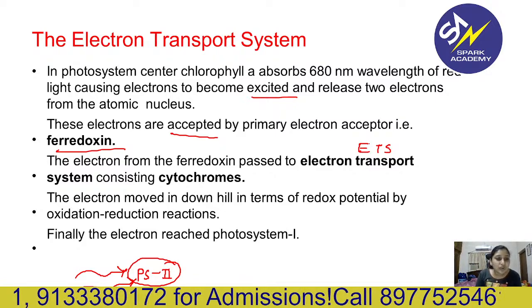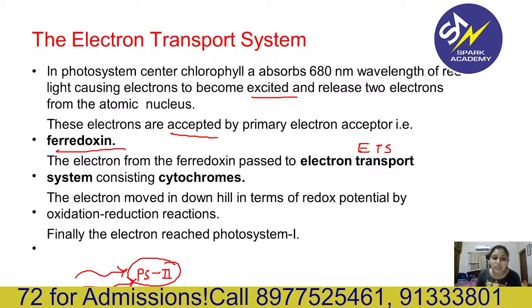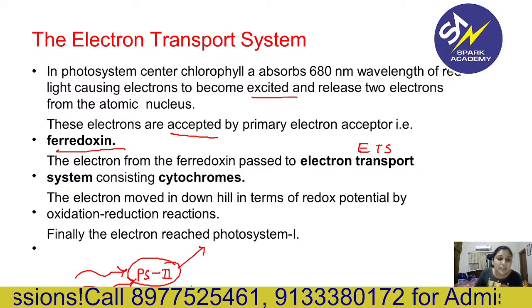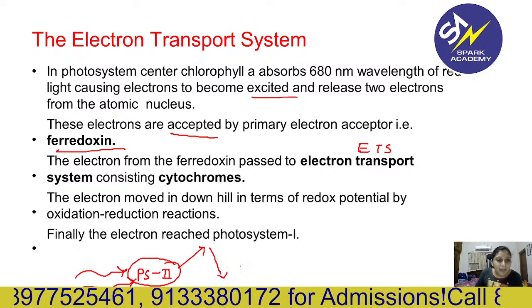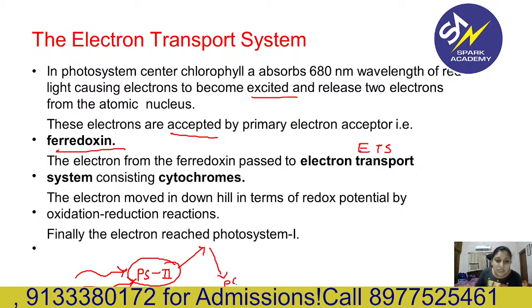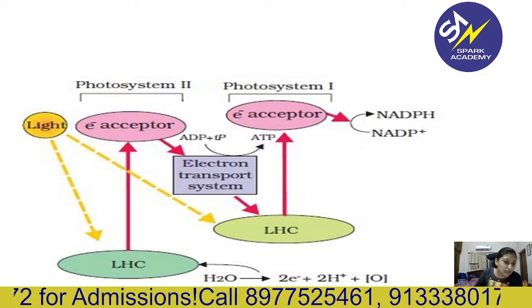The electron moves downhill in terms of redox potential. See, first it will move uphill when it is getting excited. Then again it will move downhill. Then finally the electron reaches photosystem 1, PS1. So this is what happened.